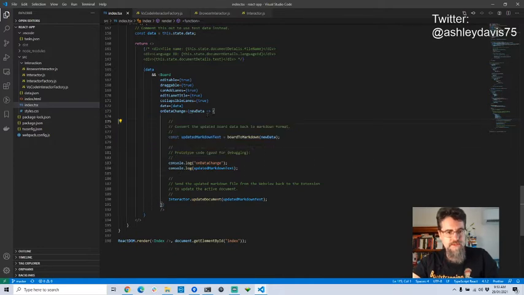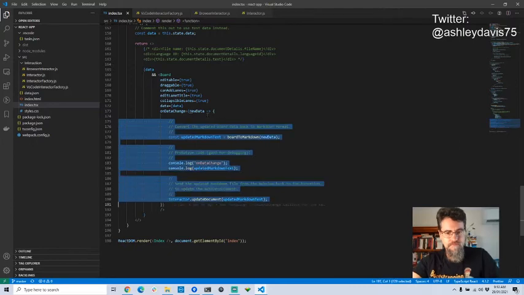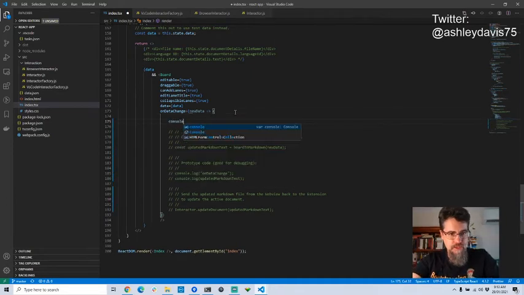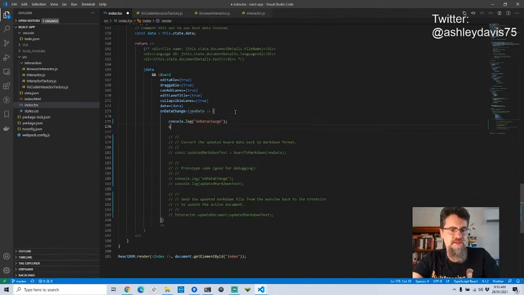get rid of some of this. I'm just going to get rid of that later, but for now I'm just going to do a console.log to show me what's coming through this event. This is a great way to see what's happening. I already know that this event really isn't the one I'm looking for, right at the moment, but it's going to be interesting just to have a look at that anyway.